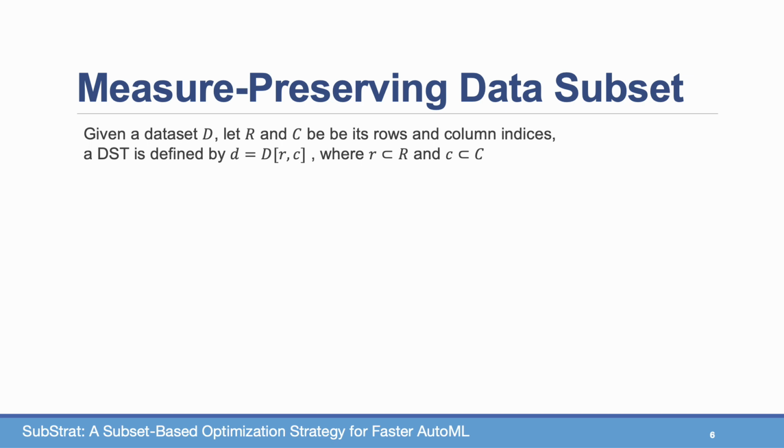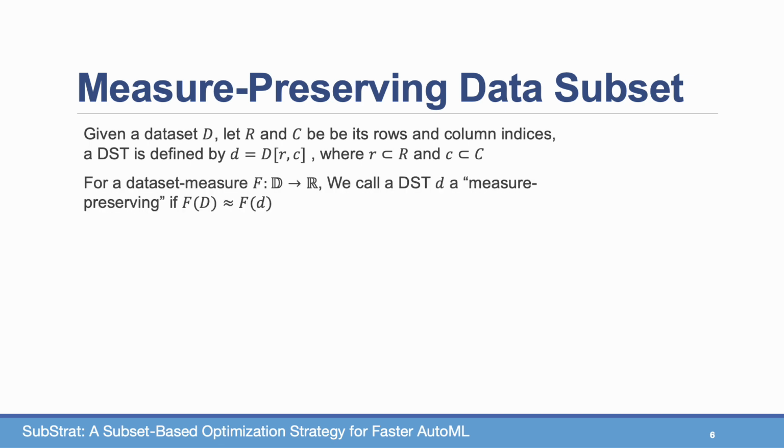So let's define what a measure preserving data subset is. Given dataset D, let R and C be the row and column indices. A subset, small d, is any subset, small r and small c, of the rows and columns of the big dataset. A dataset measure is any function f that you can employ on the full dataset or on the smaller dataset and obtain a real number. And we call a subset d measure preserving if f of the large D roughly equals f of small d.